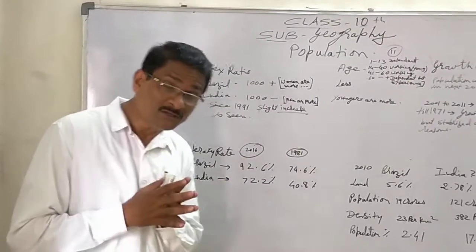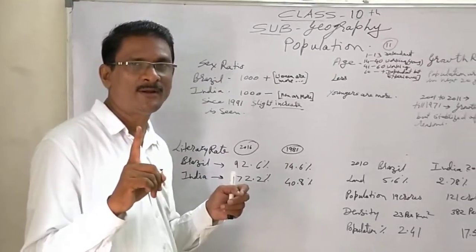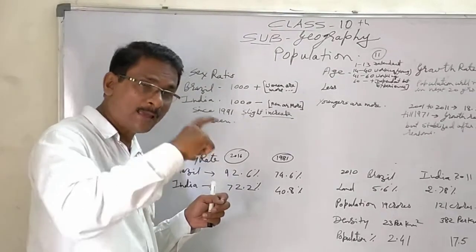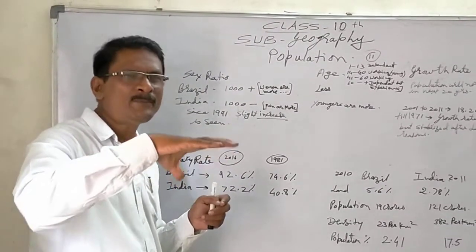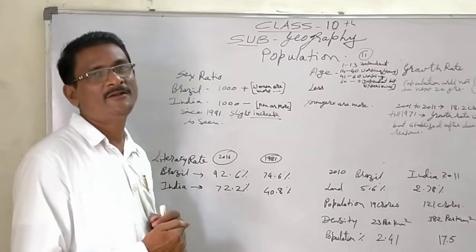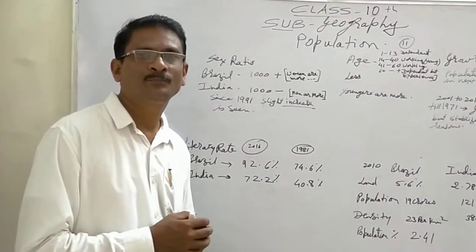But when the population distribution of the nations is compared, in the Brazilian area where the Amazon basin is, people reside very less. But when it comes to the Ganga basin in India, it has the third largest population of the world.